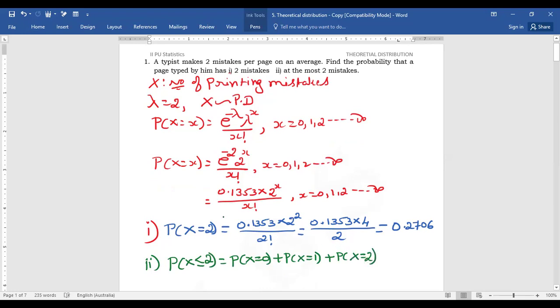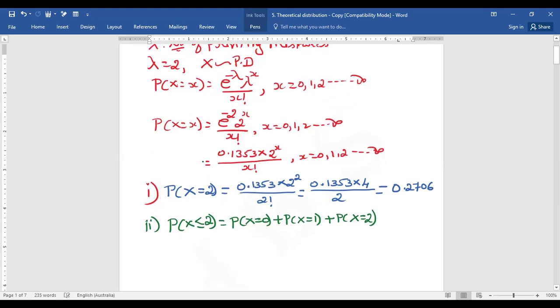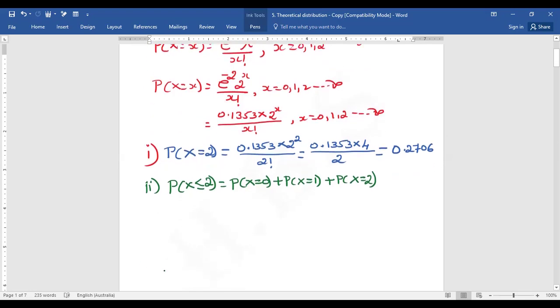Here, in the Poisson distribution, the first probability term is always taken as probability of X is equal to 0, that is same as e power minus lambda. That is equal to e power minus 2. We are already getting the value from the table, that is 0.1353.